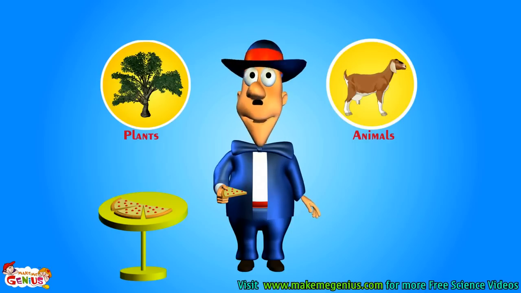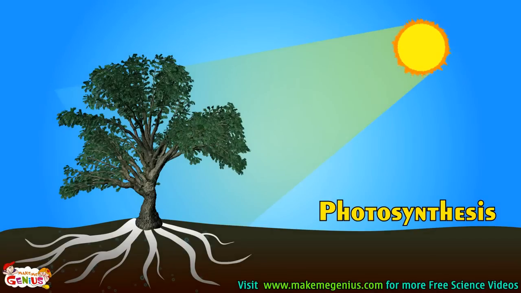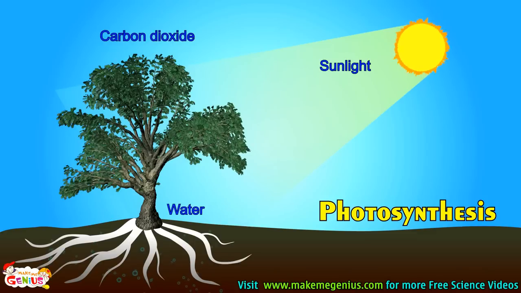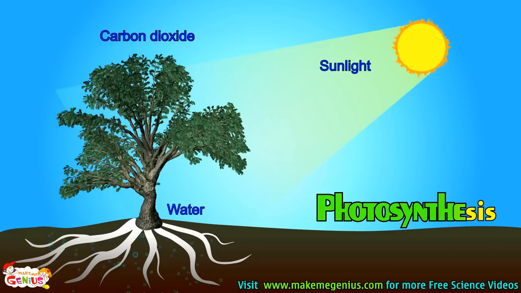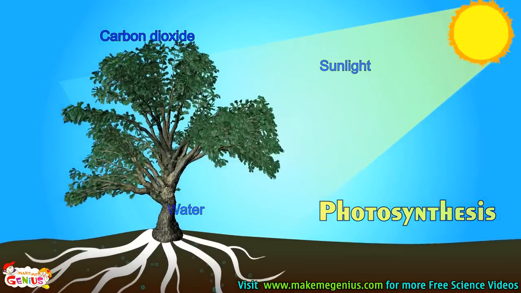Wow, you are right. We humans get all our food from animals and plants. Let me tell you more about food. Plants are the only living species who make their own food. They use sunlight, carbon dioxide from air, and water from soil to make their food. This process is called photosynthesis. So now you know plants make their own food. All other species, like animals and we humans, are dependent on plants.